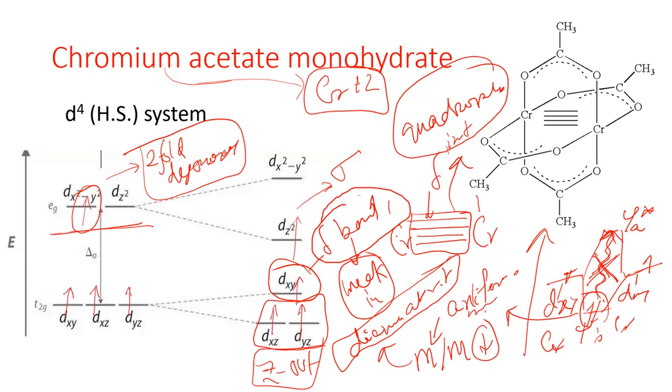But there is a basic difference between this chromium acetate and copper 2 acetate. In case of copper acetate, the energy gap between psi b and psi a star is comparatively low, so if I increase the temperature, an electron is transferred from psi b to psi a and the magnetic moment then starts rising on increasing the temperature, whereas in case of chromium, the energy gap between psi b and psi a star is comparatively much higher,